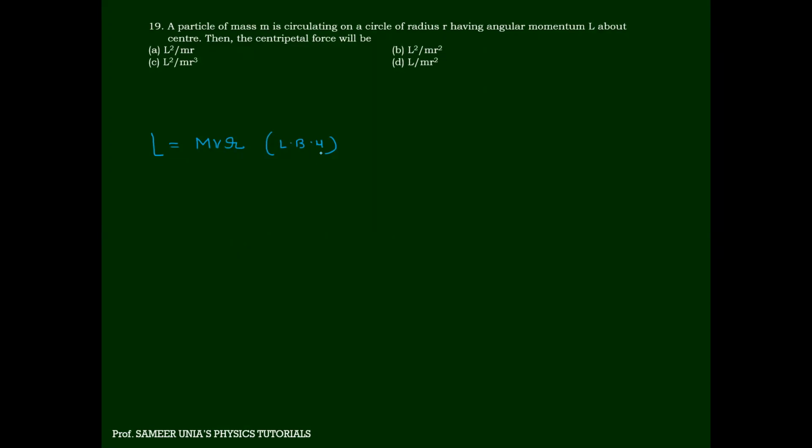The centripetal force. Can anyone tell me the formula for centripetal force? Okay, what is V from here? V will be L by mr. In place of v square can I write L square by m square r square.